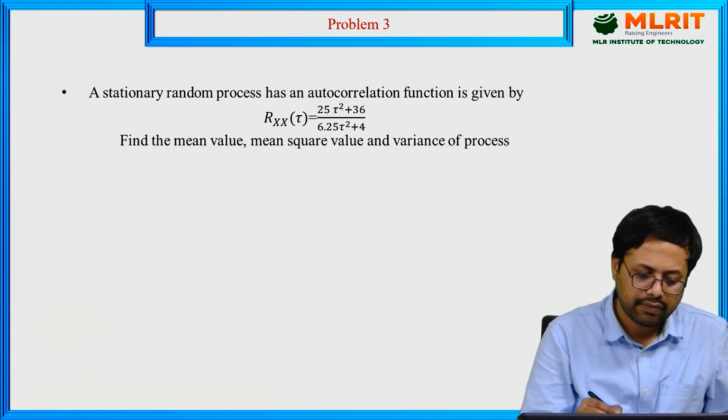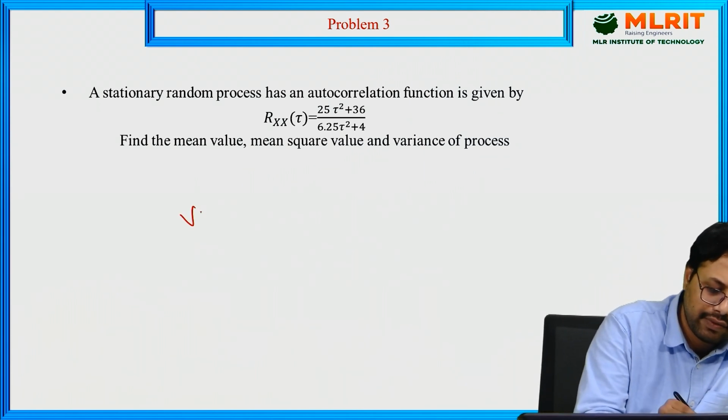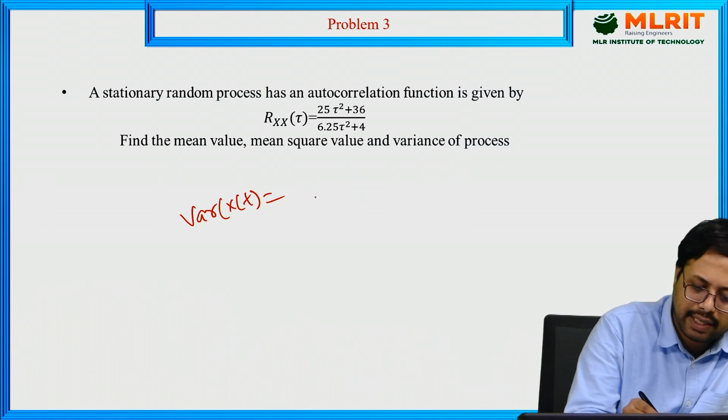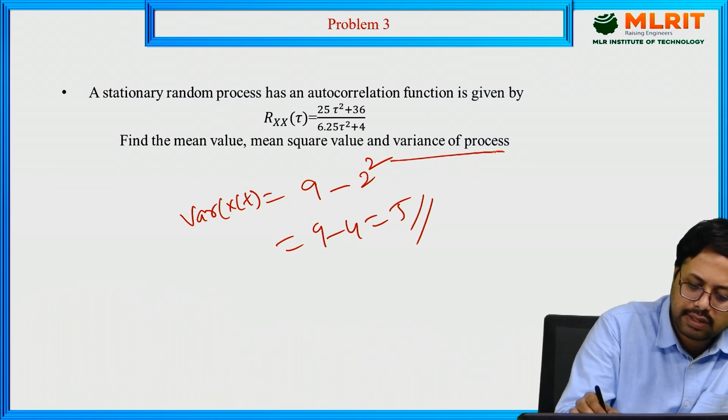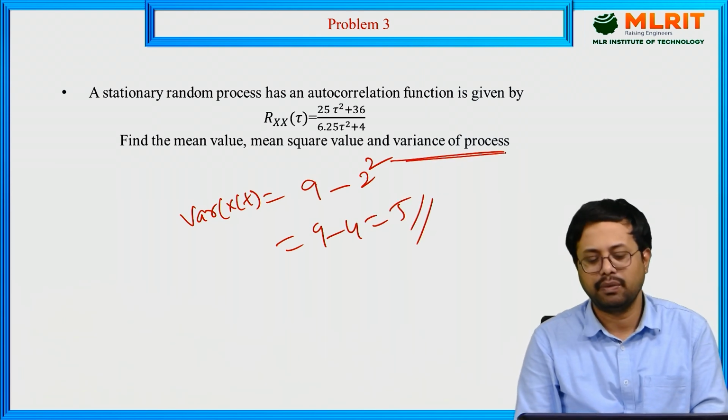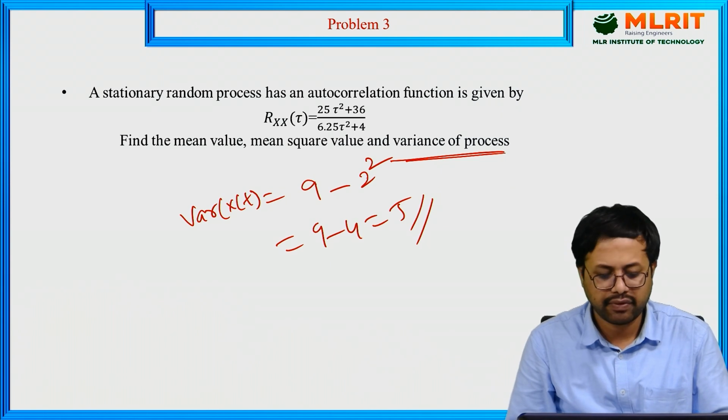Then what do we have? The variance. Variance is equal to the mean square value, 9, minus the square of the mean, 2², that is 9 minus 4, which is 5. This is the variance of the random process. This is the way you have to solve it.